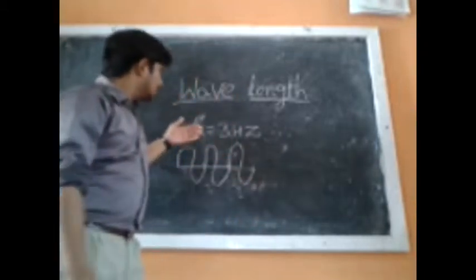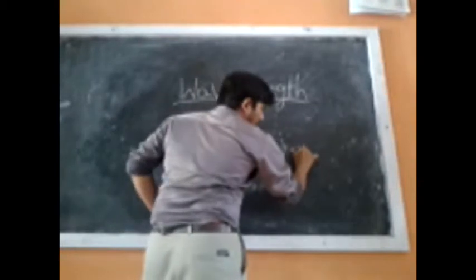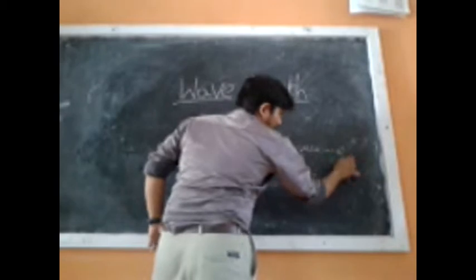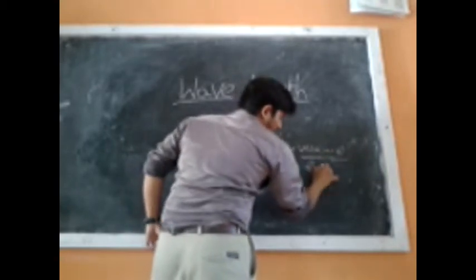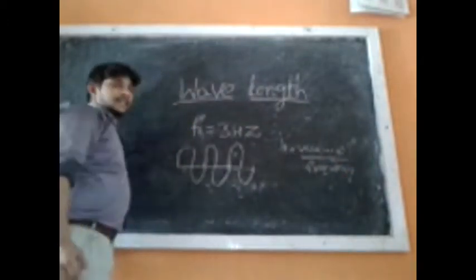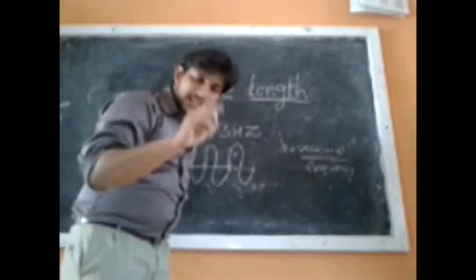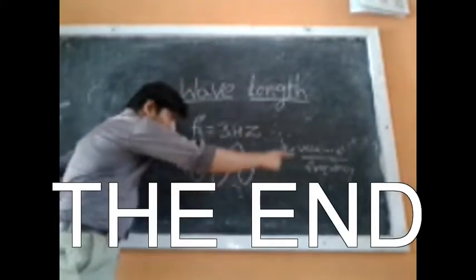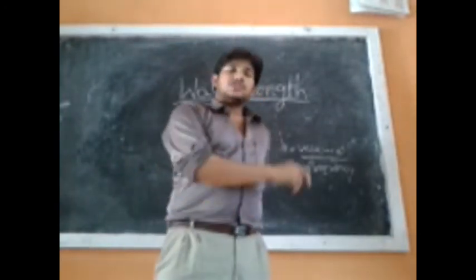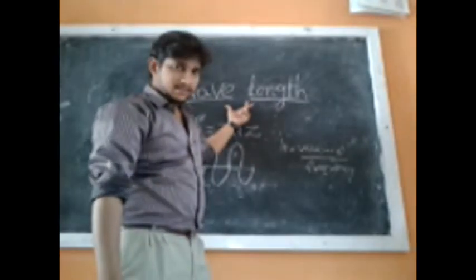That is called wavelength. Wavelength is nothing but velocity of light by frequency. The distance covered by these 3 cycles in 1 second with the velocity of light is called wavelength. Clear? That's it.